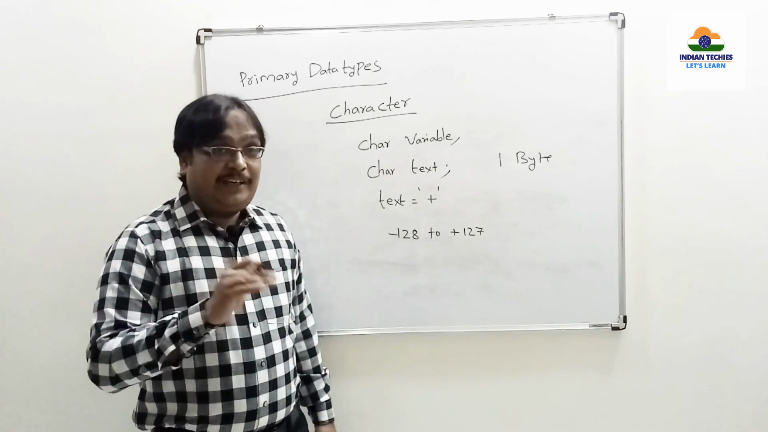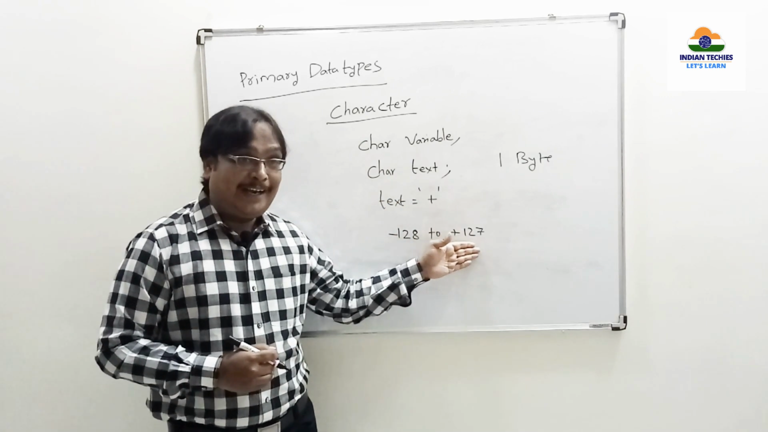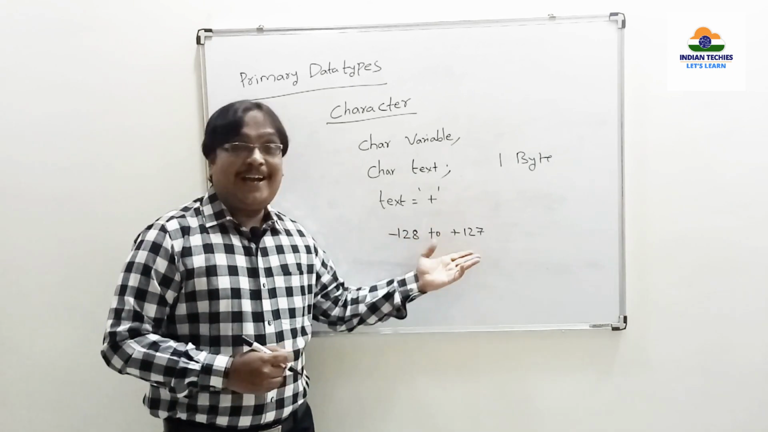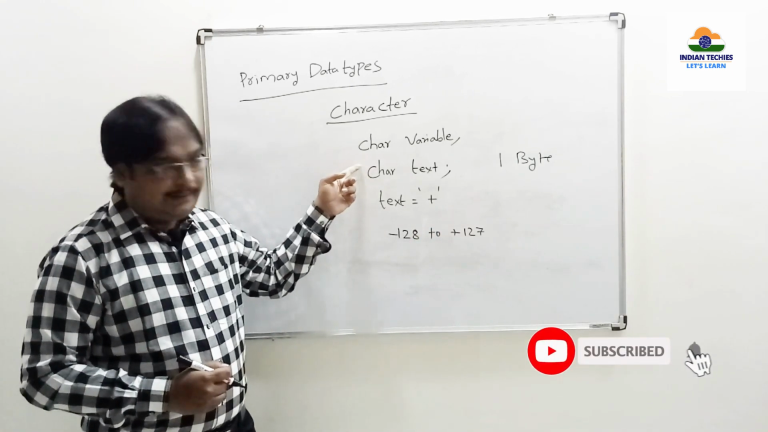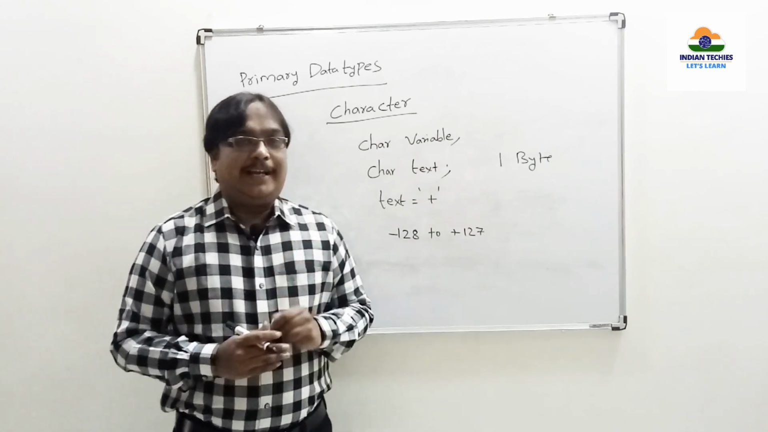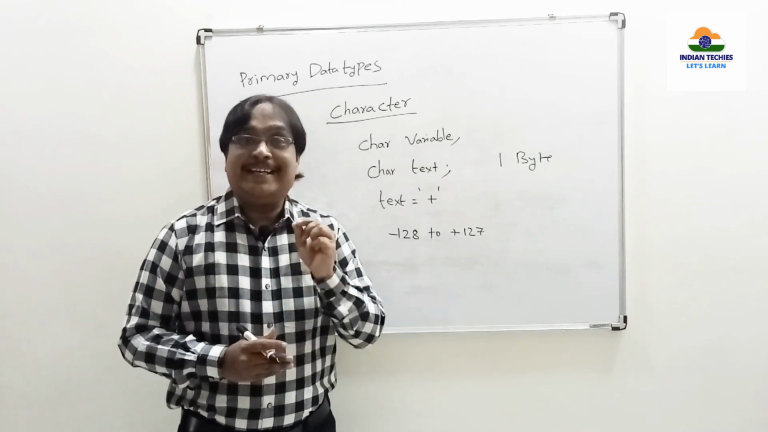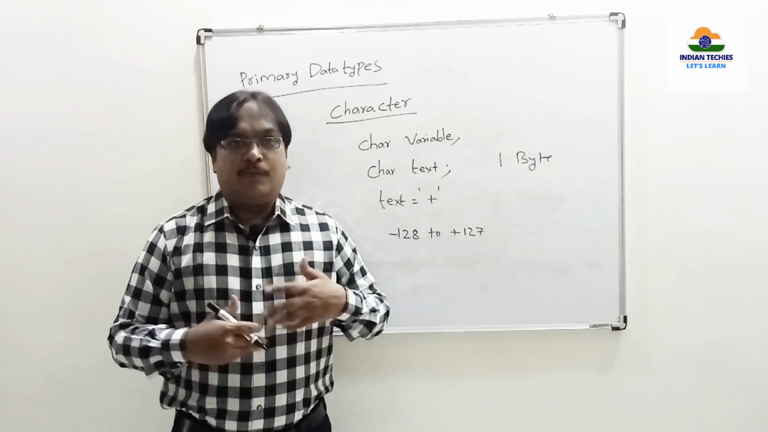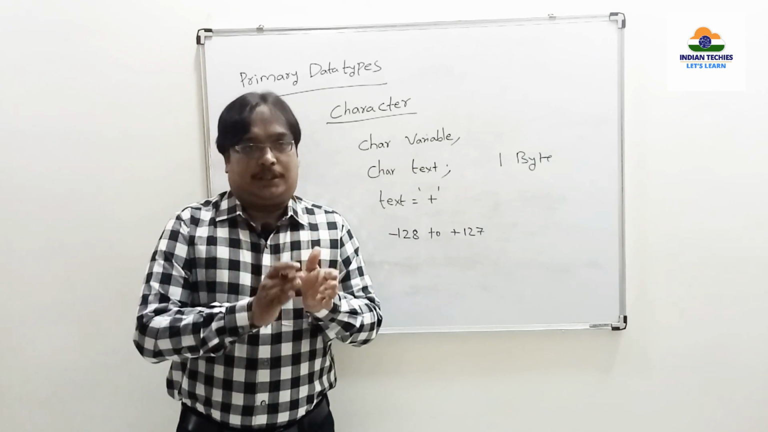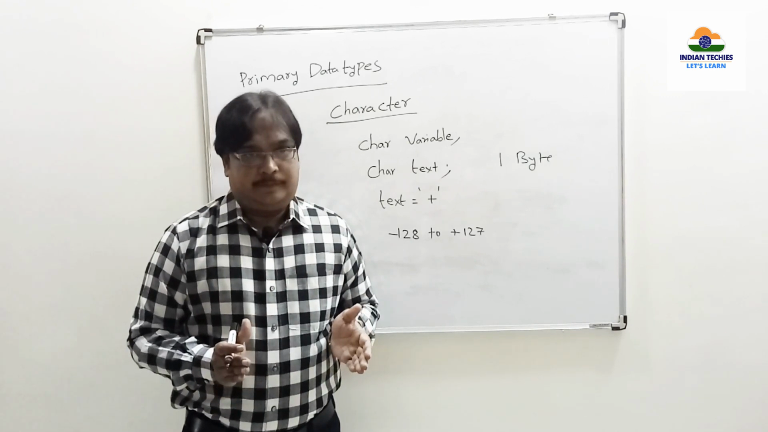Now, again you are getting a doubt. Sir, you are saying characters can be stored, but you are telling the minimum and maximum values as minus 128 and 127. These are values. You said it is character. Then what is this minimum and maximum value? Remember, another major property of the C programming language is that C is a case sensitive programming language. What do you mean by case sensitive programming language? It means C considers uppercase letters and lowercase letters as different.